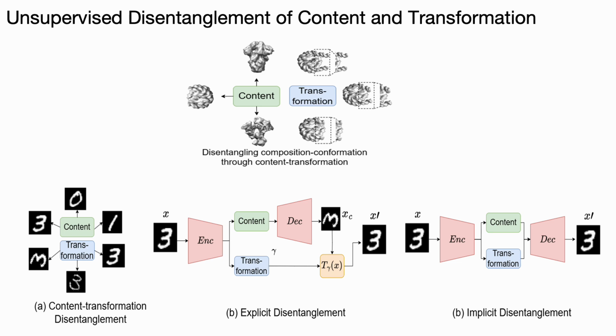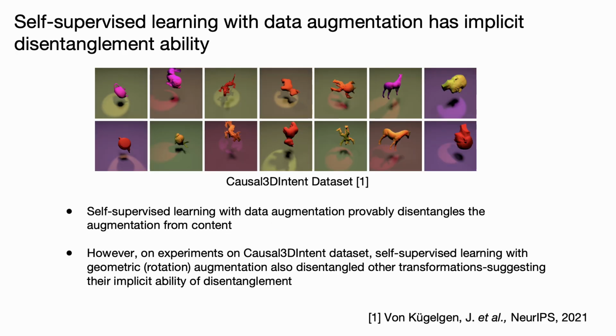Consequently, we relied on implicit disentanglement, where the model implicitly learns to disentangle a transformation without using any explicit parametric form of it. This sounds a bit like magic. If the model does not explicitly know anything about the transformation, how can it disentangle it? Well, past research has shown that self-supervised learning with data augmentation not only disentangles the transformation used for augmenting, but also other transformations in practice.